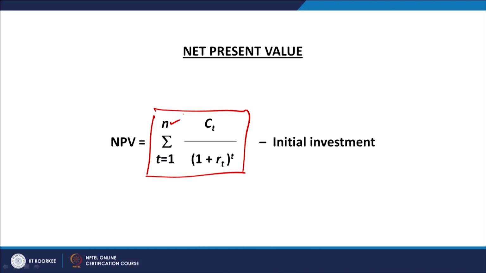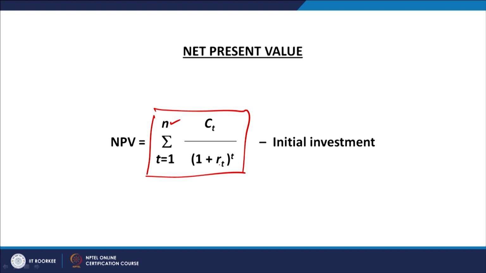So, summing up those number of years' cash flows, which is CT, and discounting it against some given rate of interest, which is R in this case, to the power of T, number of years. It means we can easily find out the present value of all those cash flows, whatever the cash flows are going to be there with the business. That present value can be found out with this particular part which is in the red.